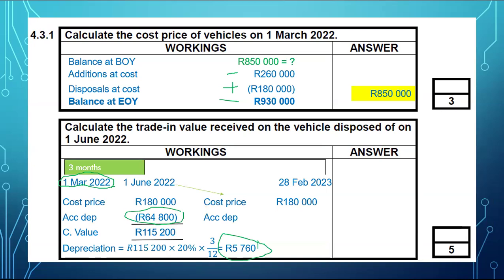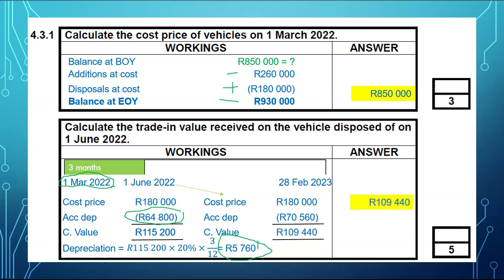So that is why you're going to take 64,800, add it with 5,760 to get accumulated depreciation on the 1st of June, which will ultimately allow you to get the carrying value on that day, which will be 180,000 minus 70,560, and it will give you carrying value of 109,440.